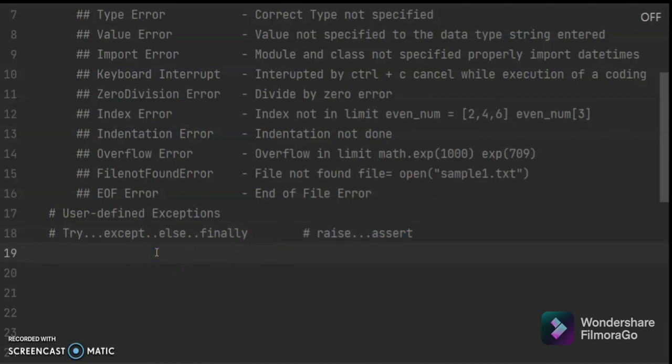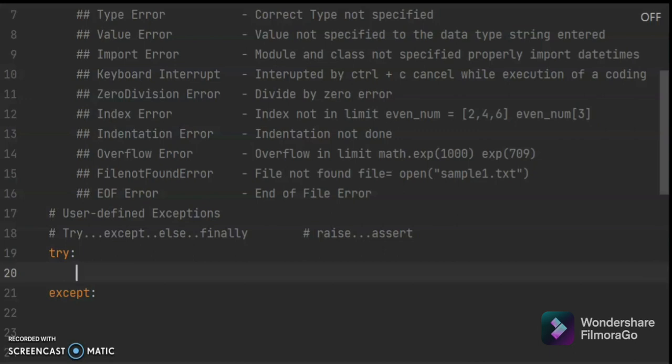We will have a try block, with a colon for this one, in Python. And we will have except. So here we are going to write two programs. In the first program, I am going to input two numbers.